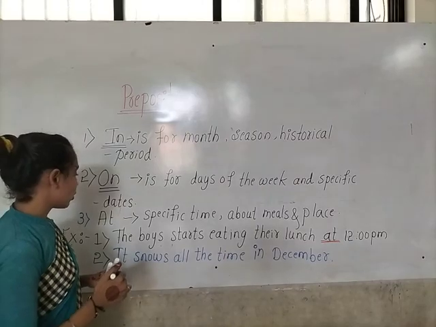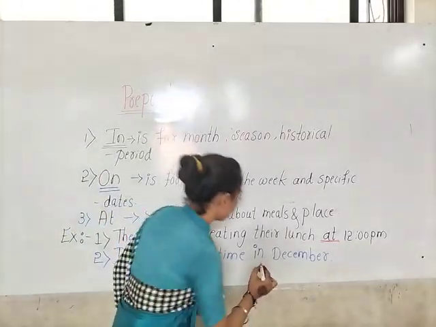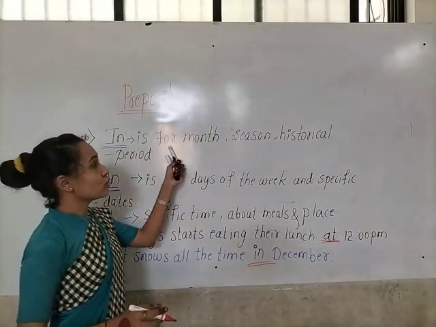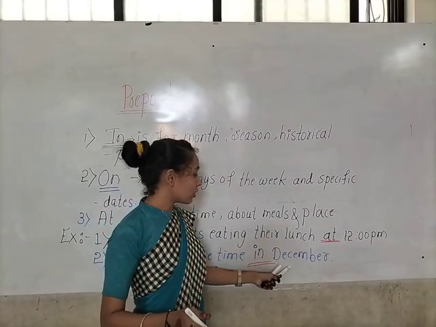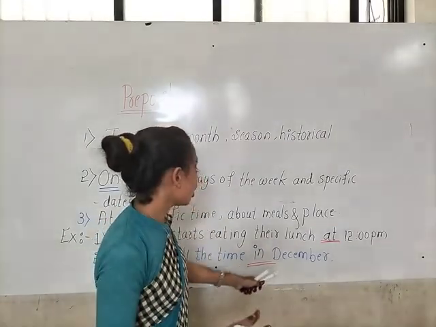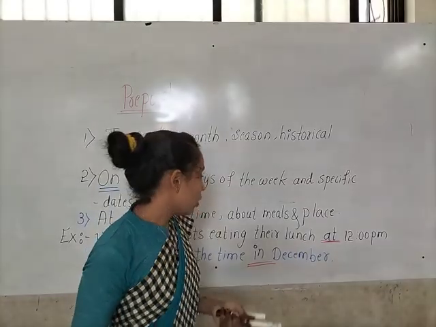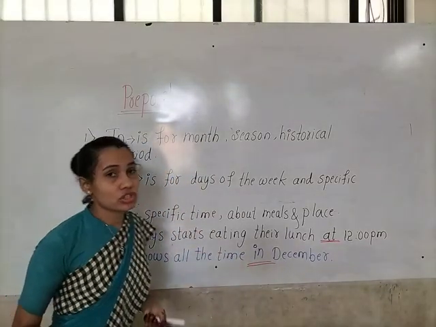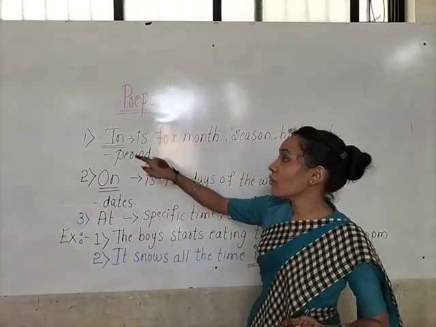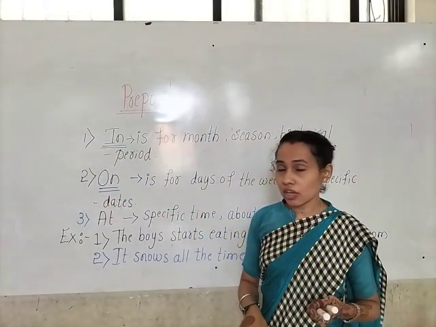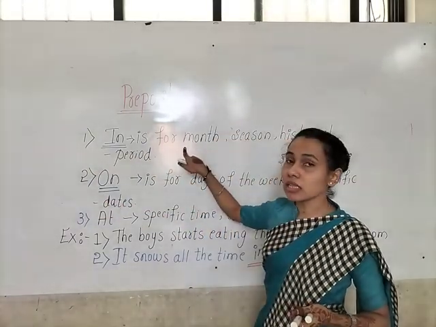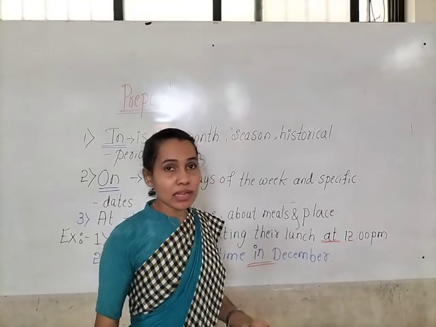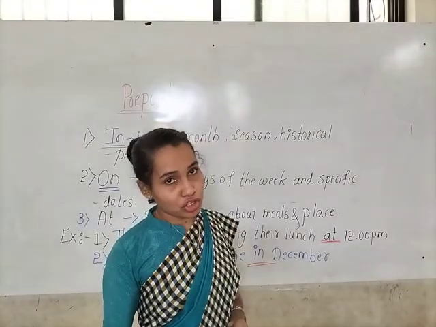Okay children. So here which preposition we have used? In. Why we have used in only children? Because in is used for the month. So which is the month we have used here? December. Here we are talking about the month December. So when we are talking about the months, then we have to use in preposition. Okay children, in preposition is used for month, season and historical periods. So here December is the month, so we have to use in preposition.